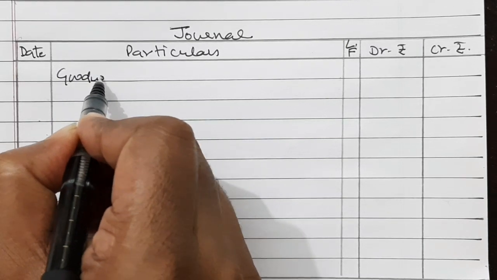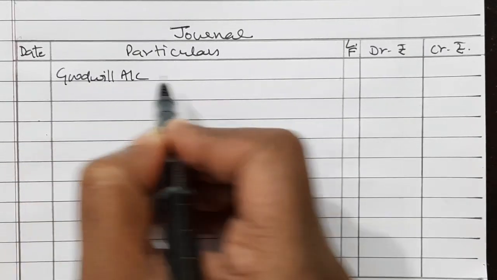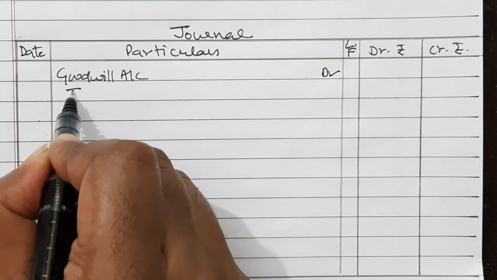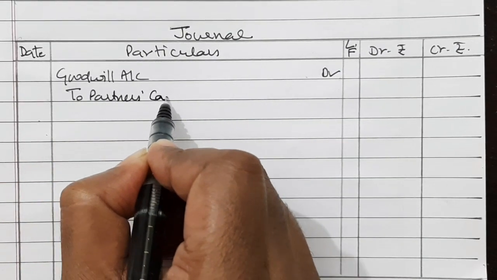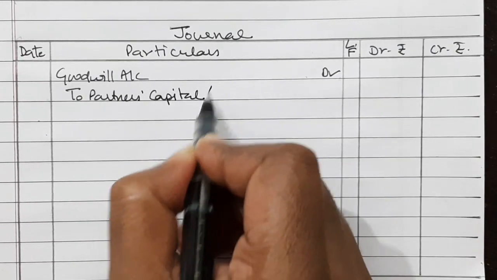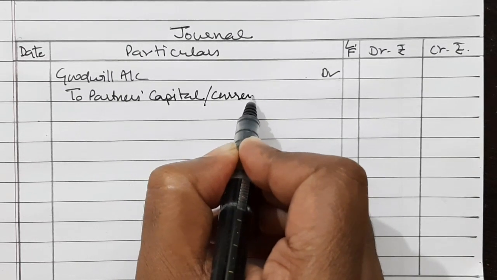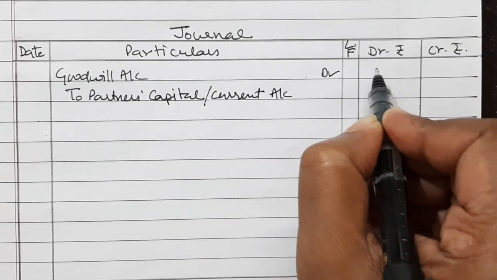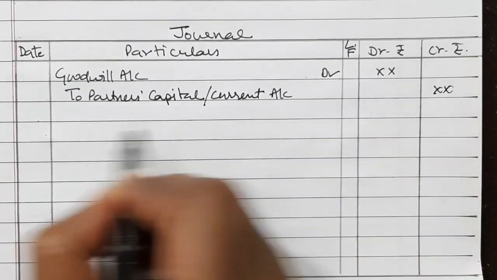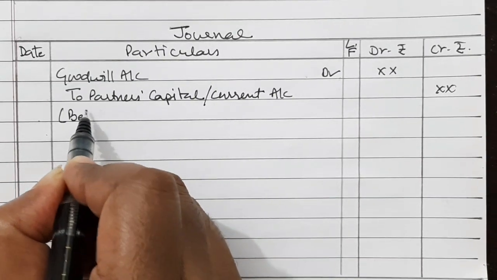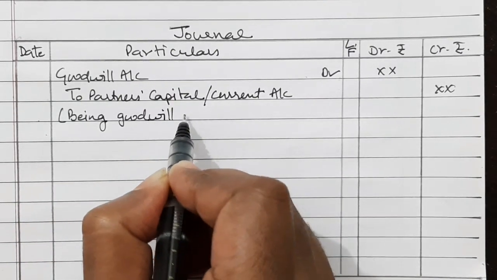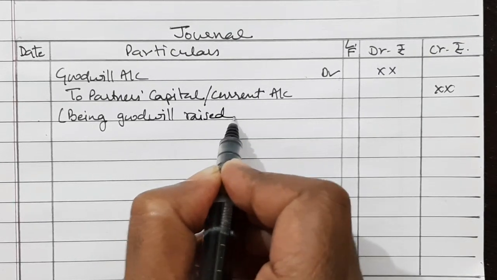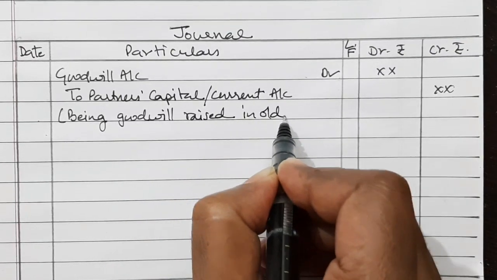So goodwill account debited to partners' capital or current account. Being goodwill raised in old ratio.